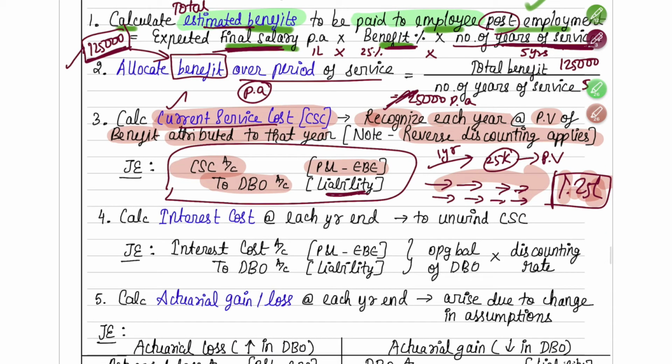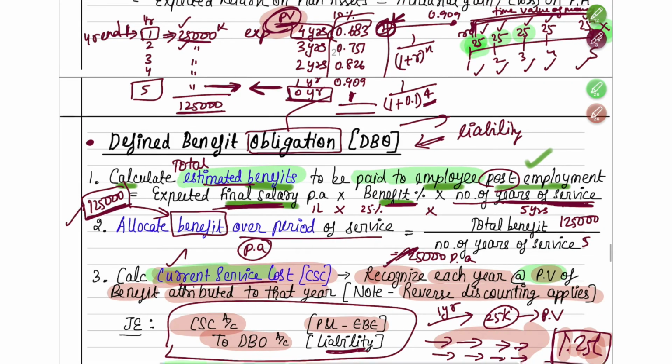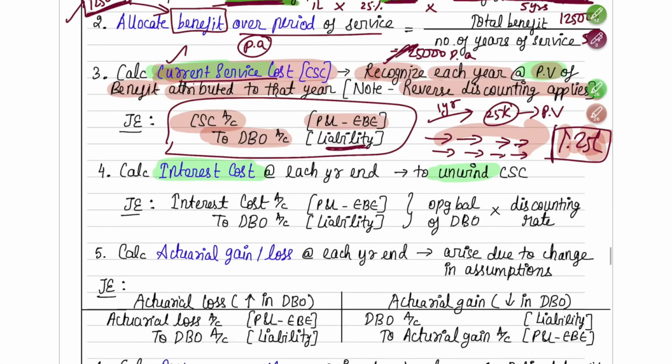Yeah, the third step you have to find out that. Step number 4, you have to find interest cost. So what is interest cost? This current service cost you're recording at PV, correct? Now you have to unwind it. Unwind it means every year you have to charge interest on it. Okay. So first year, what you did? Suppose we'll also calculate this 25,000 into what was for the first year 0.683. So first year, suppose you are recording 17,075.